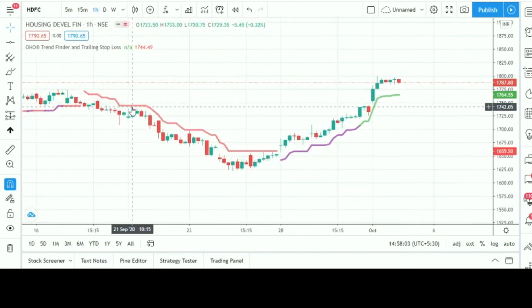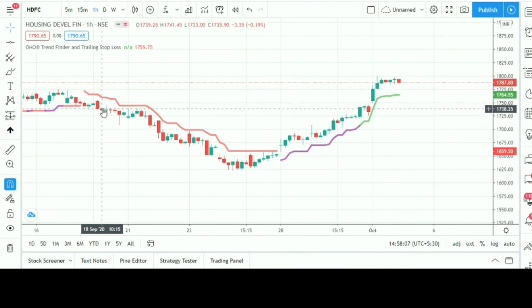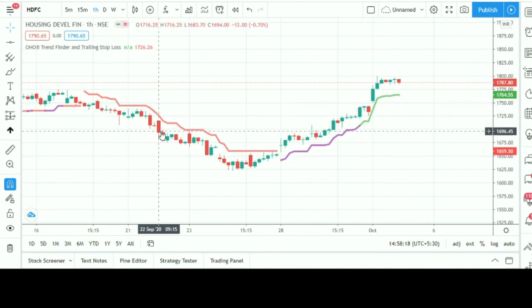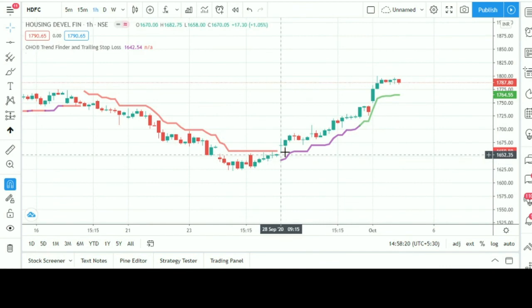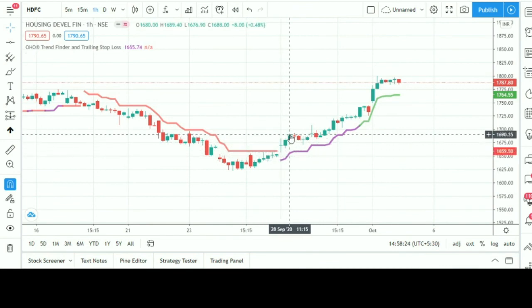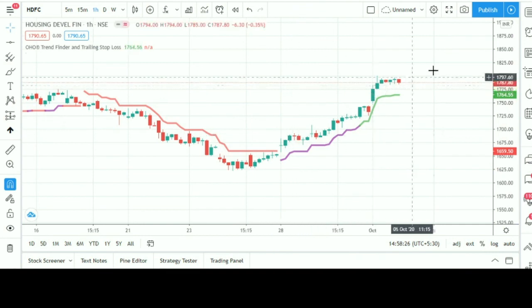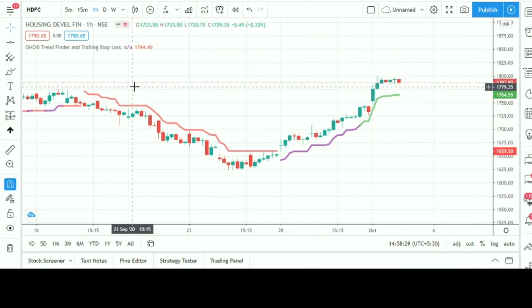Here it is HDFC, red line, mark the low, low cut, with no color, any color candle can cut the trade. Here we can see now it's a purple color, mark the high, and high cut at 1688, boom, 100 points.